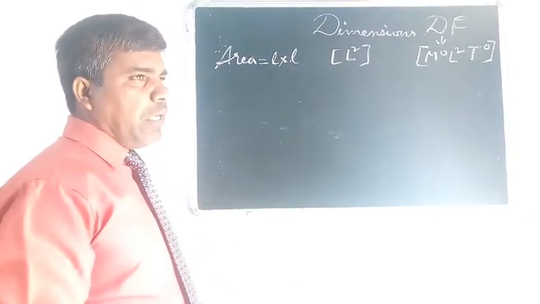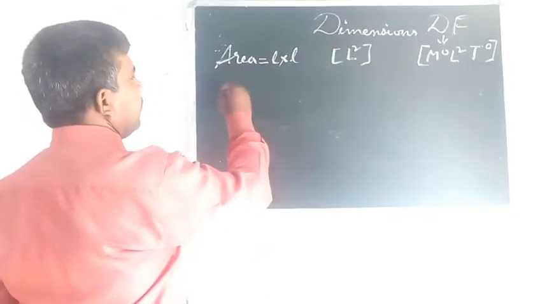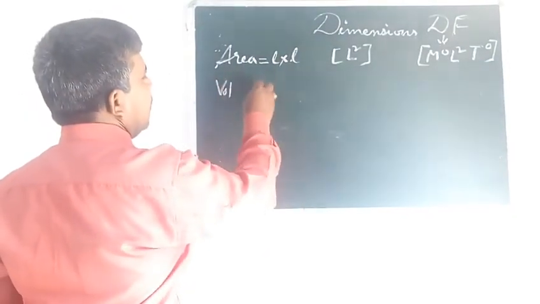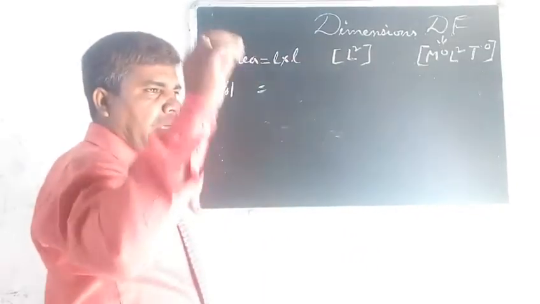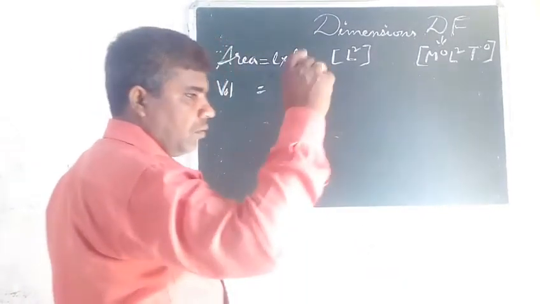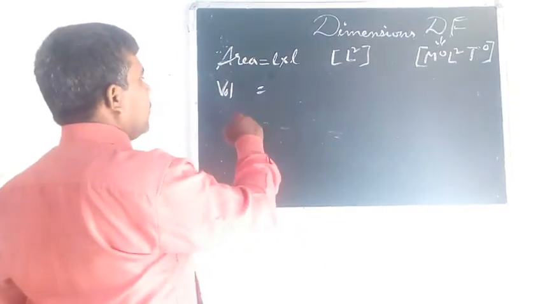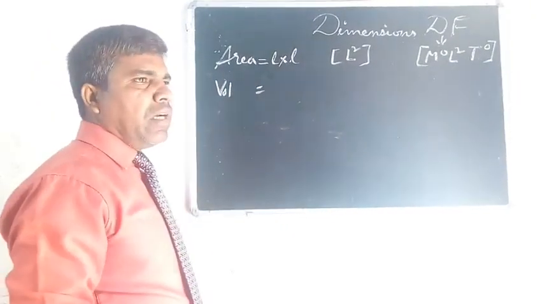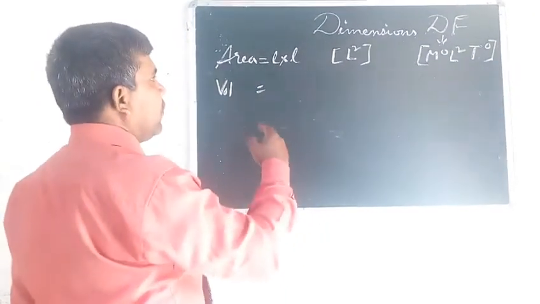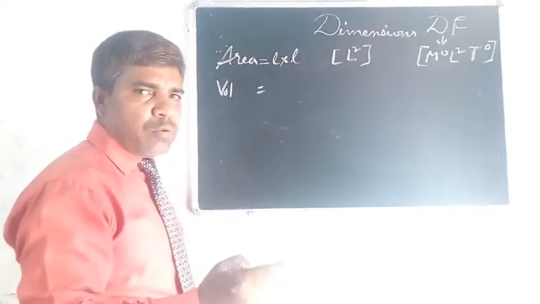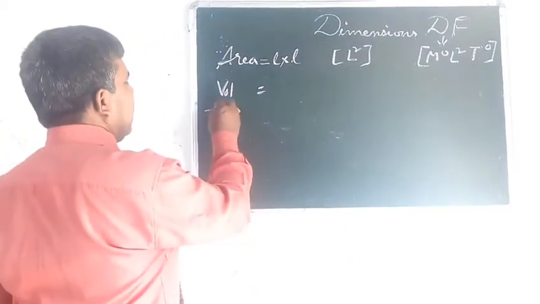Suppose we have to write the dimension of volume. This I have taught you in our previous series. You can find it on my channel. Now next thing, suppose we have to find another dimension. Guess what should I give? Suppose I am giving you time period.